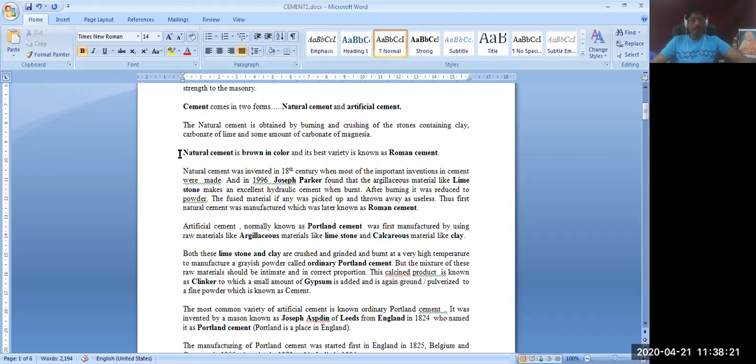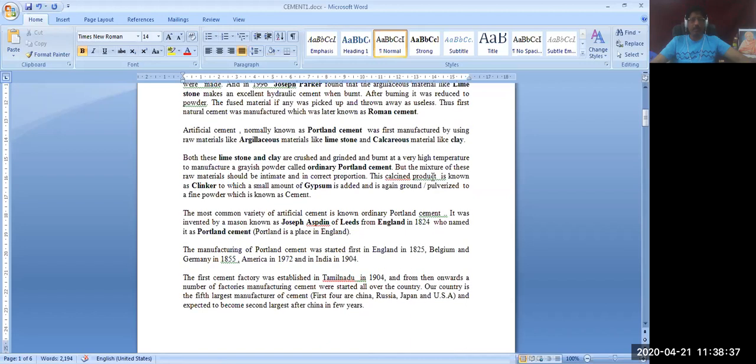Actually, natural cement is not there for your portion. Natural cement was brown in color. It was called Roman cement. Roman cement was extracted from the earth as a natural material. So let us not bother about that.